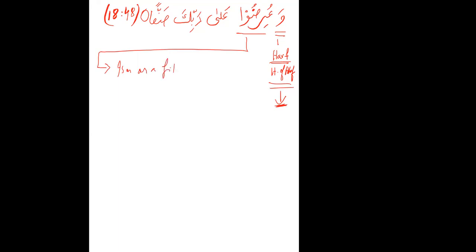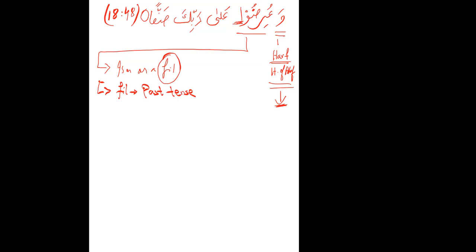Exactly. It's got the alif farqa after it, so it is a fa'il. Okay, what type of fa'il is it? Madi.